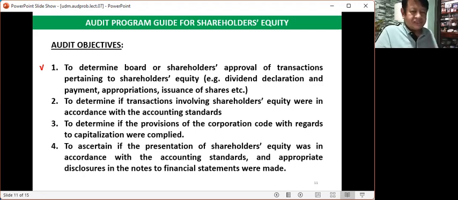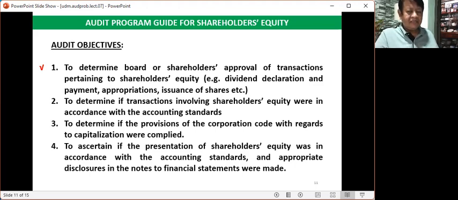What do you mean by shareholders' approval or board of directors' approval? Because all transactions pertaining to shareholders should be known to the shareholders and the board of directors themselves, particularly the board of directors who represents the shareholders. That is why it is being emphasized in the number one objective that there must be an approval.